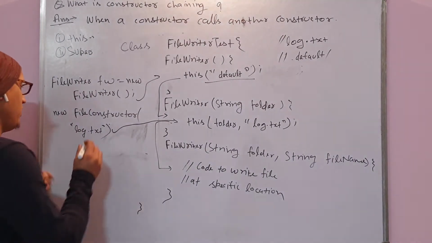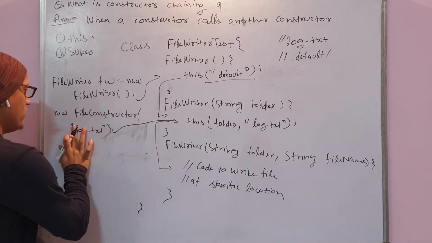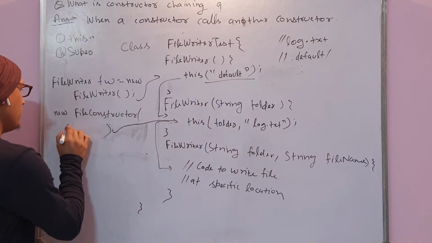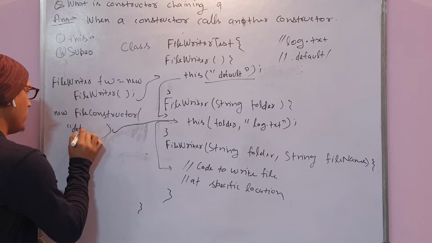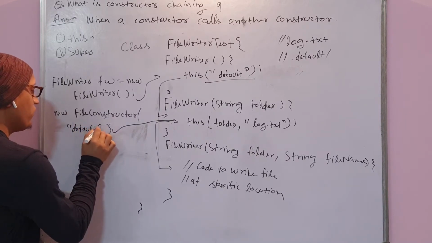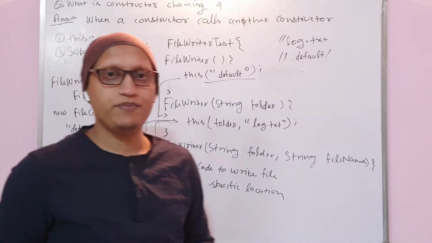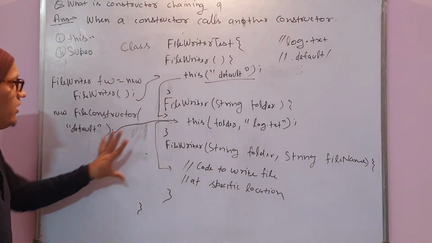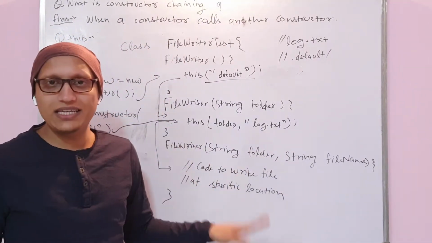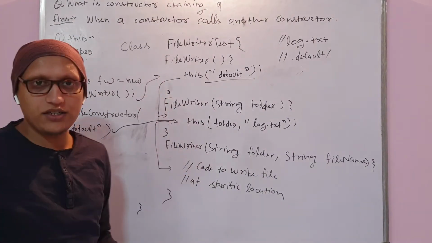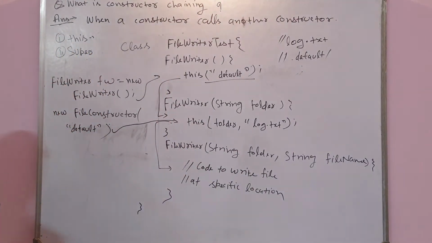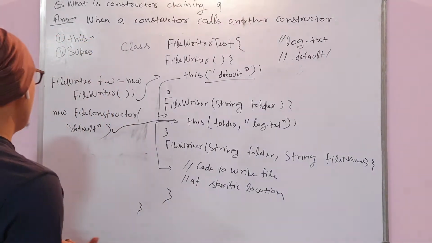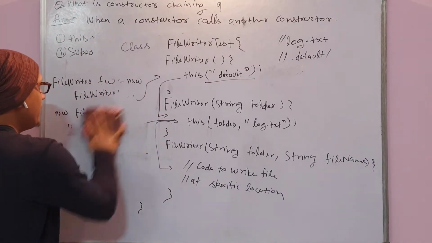Sorry, this was not log.txt, this was default, because the first parameter is the folder name. Okay, I think in this way we can use the this keyword to make a constructor chain. Now let's have an example of how we write code for constructor chaining using super.